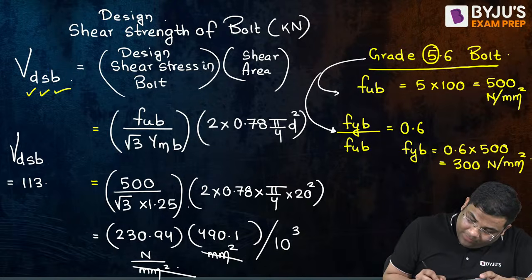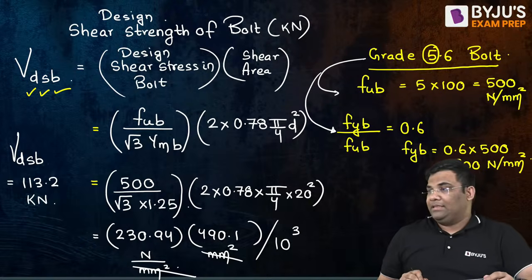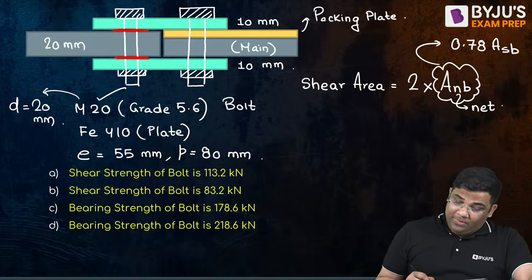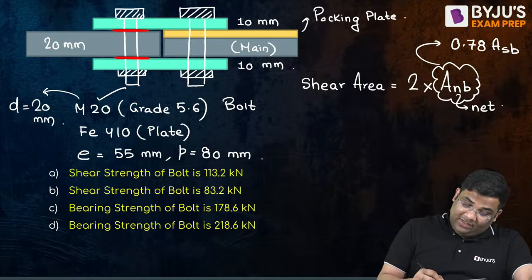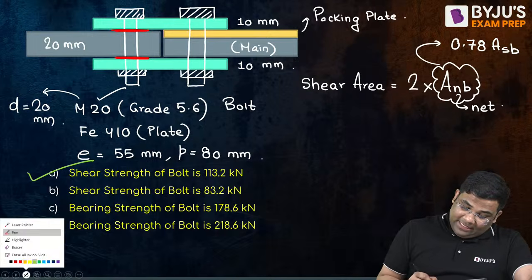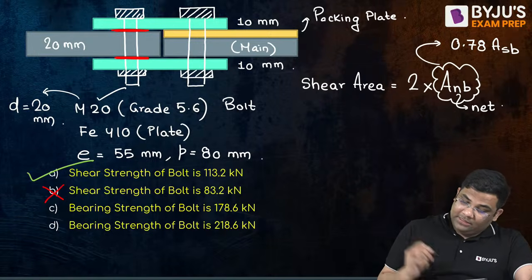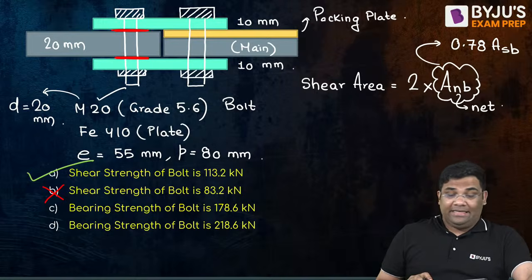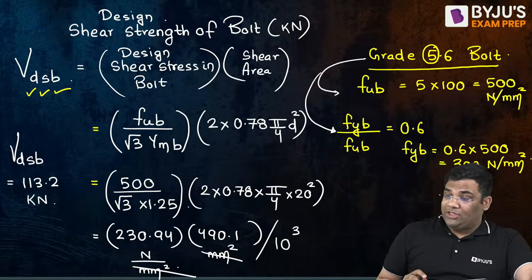$113.2. You're getting how much? 113.2 kilonewton. Yes, 113.2 kilonewton. You see? So now from the given options, you can clearly see that the first option is correct and the second option is wrong. The shear strength of bolt is not 83.2, it is how much? 113.2.